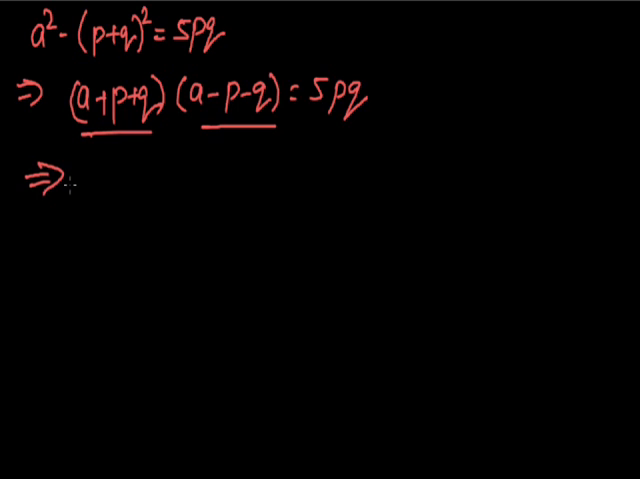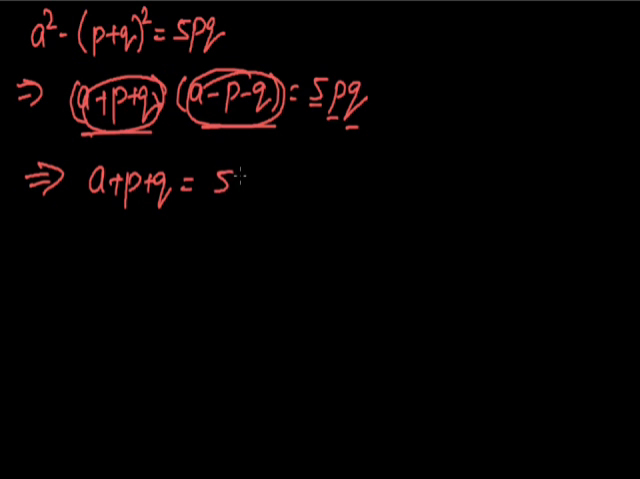So let us suppose that, as we can see that 5, p and q are all prime numbers, there may be three cases satisfying the given equations. The first case is a plus p plus q is equal to 5p and a minus p minus q is equal to q. In case first, we have supposed that a plus p plus q is equal to 5p and a minus p minus q is equal to q.